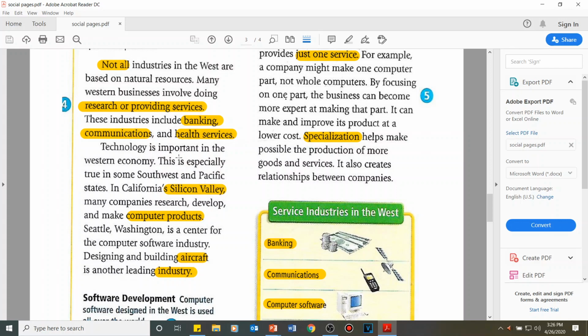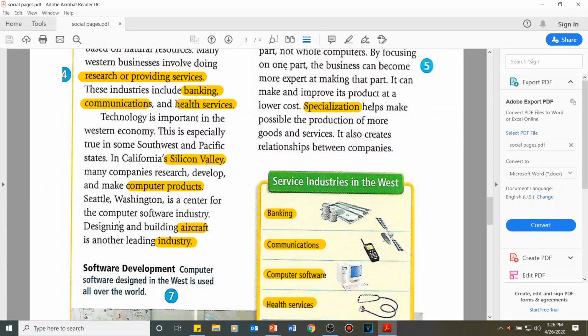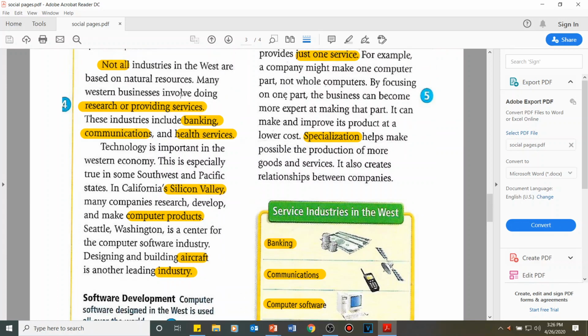Technology is important in the Western economy. This is especially true in some Southwest and Pacific states. In California's Silicon Valley, many companies research, develop, and make computer products. Seattle, Washington is a center for the computer software industry. Designing and building aircraft is another leading industry. So as you can see here, the industries that are not based on natural resources are the following.